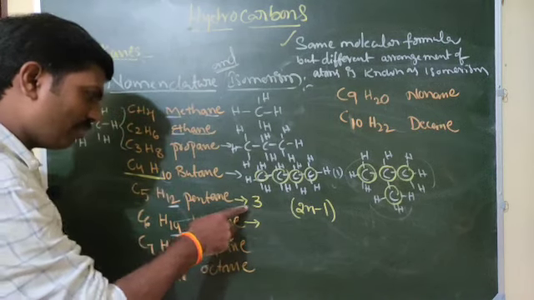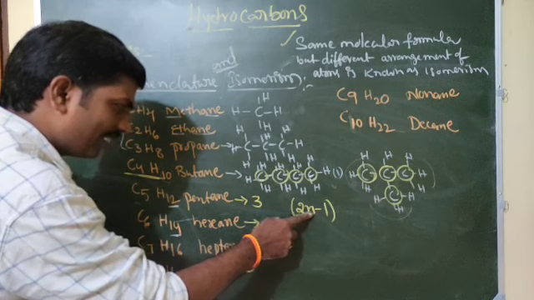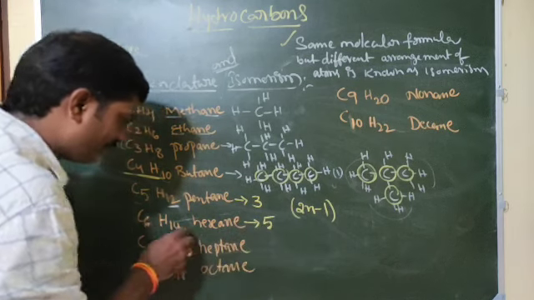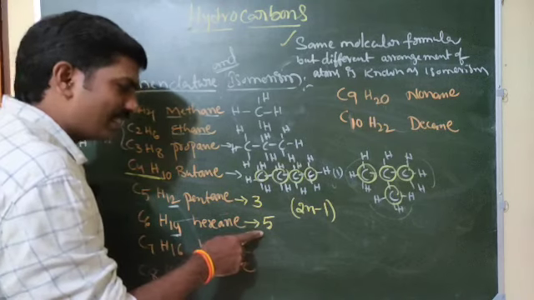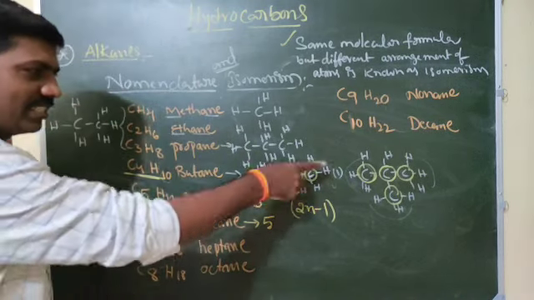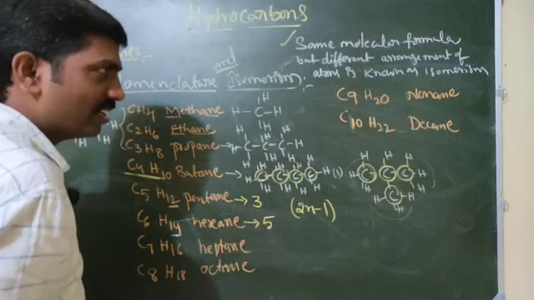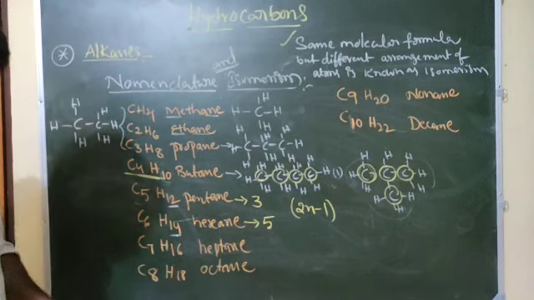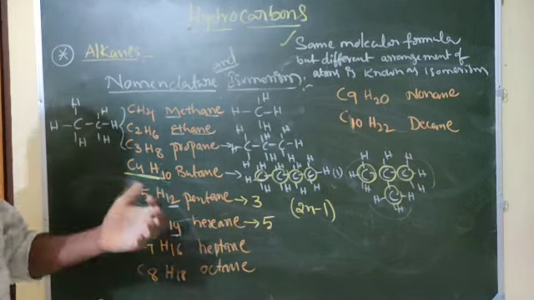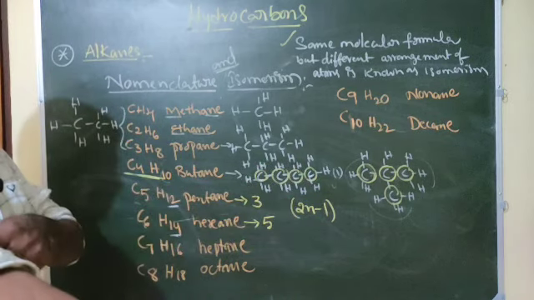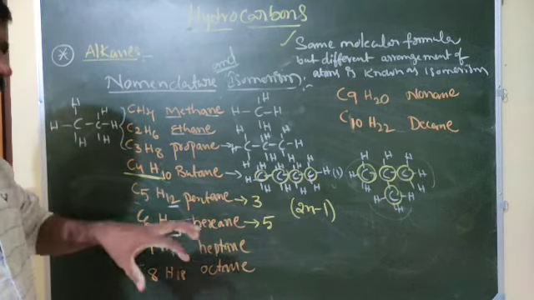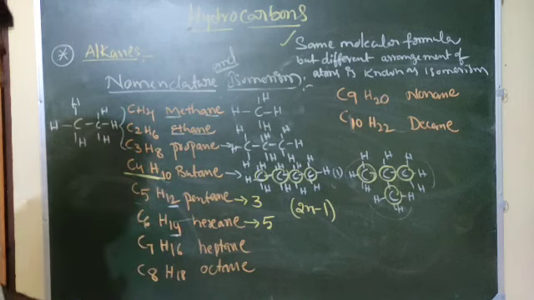3, no? Before 1, 3. So 2 into 3, 6 minus 1, 5. Hexane has 5 structural isomers. The structure is different, that is a structural isomer. Functional group isomers, positional isomers, metamers, tautomers, all that is not needed in this chapter. This is enough.